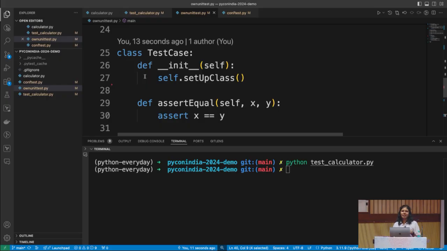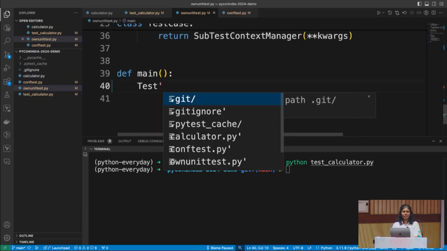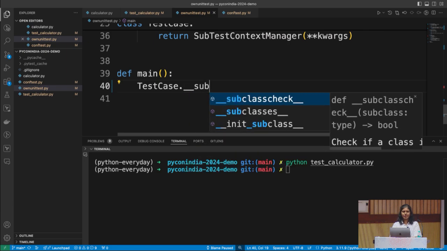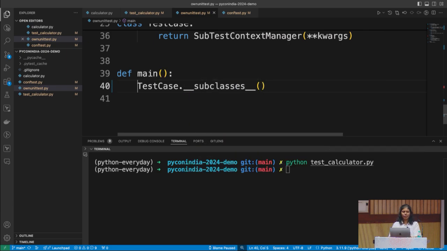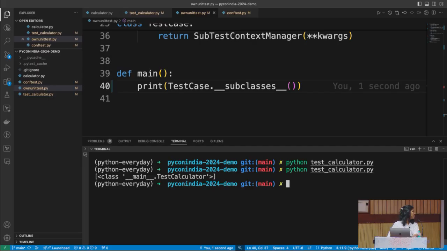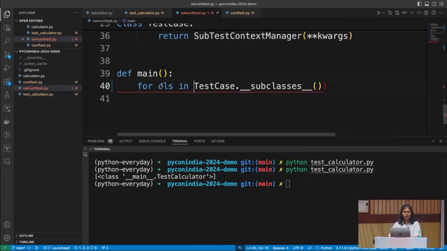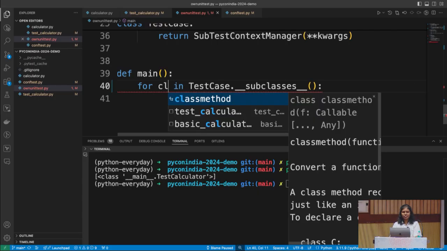We have to find all the test classes that are written by extending our own test. In Python, there is something called subclasses. If I do test case dot underscore underscore subclasses, this will give me a list of all the subclasses inside main. That's my subclass, which is extending the own test. So let's loop through this: for C in test case subclasses.